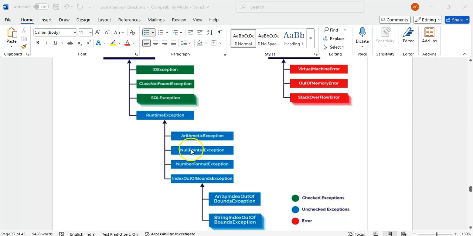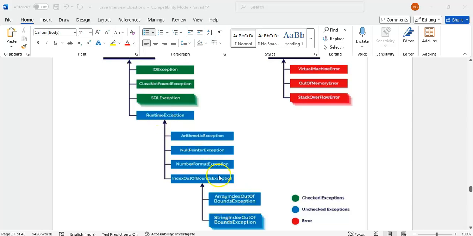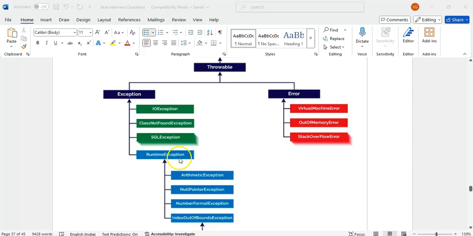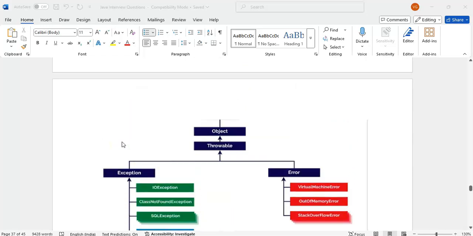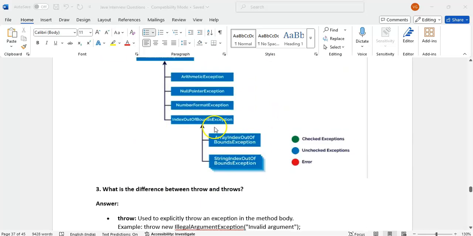Runtime exceptions are arithmetic, null pointer, number format, index out of bounds exception, which includes array index out of bounds and string index out of bounds. These are all unchecked exceptions, that is, runtime exceptions. Sometimes in interviews they will ask you to write down or explain the hierarchy also.